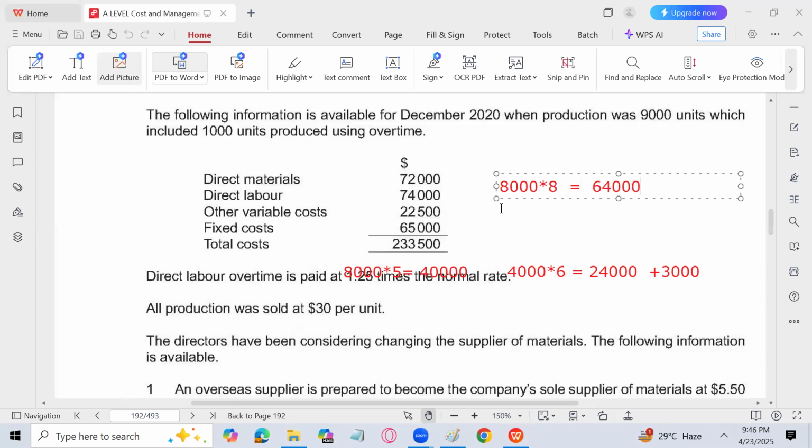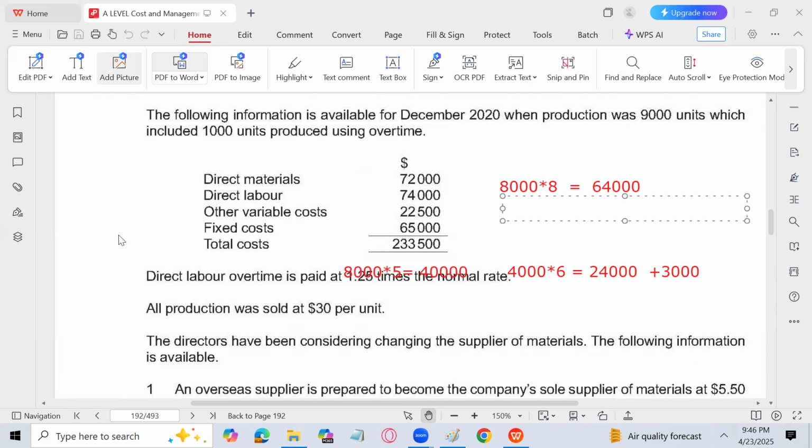And the remaining 1000 units, what is the amount of 8 into 1.25? What is the amount? 10,000. Okay sir, where did this 8 come from? I took it from the example. It should be less than that, maybe 7.